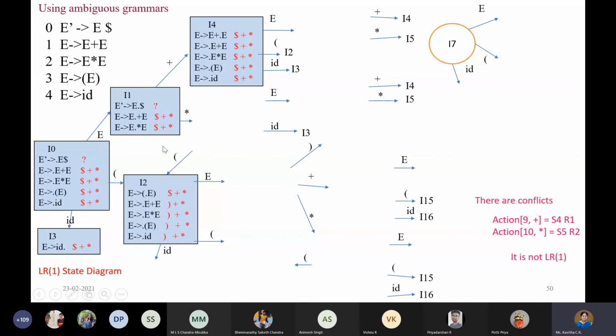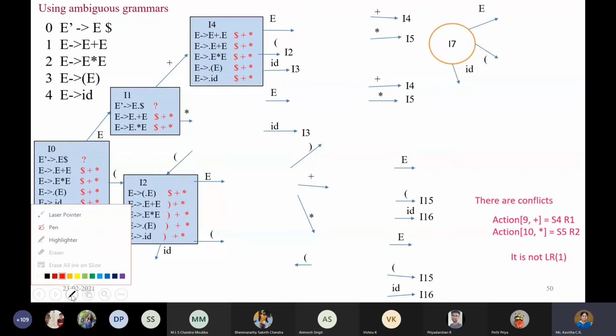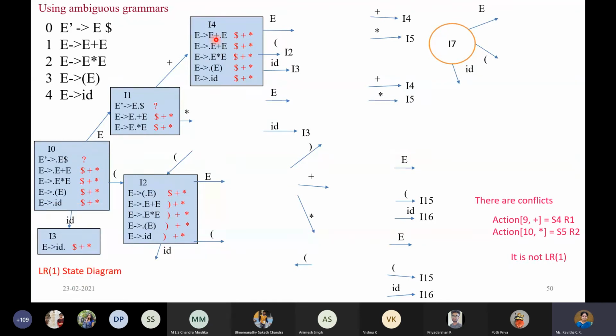So I4, how do we get it? I4 is from here. For the first rule, I don't have to do anything because we have to encounter dollar, so we leave it. But in the next rule, we have plus to be read. Once you read plus, the dot is moved after the plus. So you will have E plus dot E, and all the lookahead symbols from the previous state are copied. Now, do we stop there? No. Why? Because we have dot E, so we have to expand once again all the rules related to E.